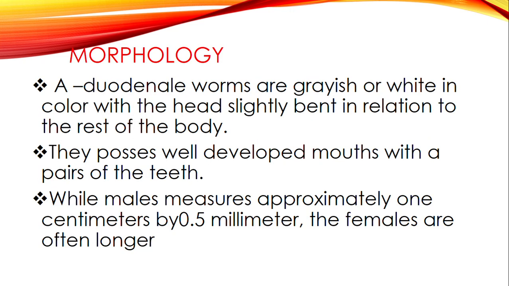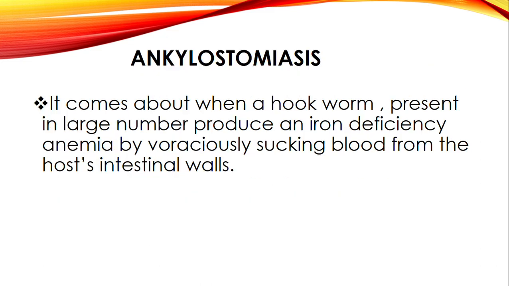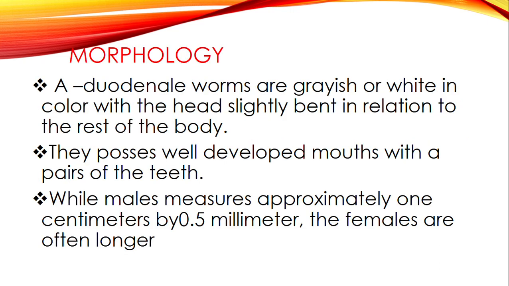So now let's look at the morphology, how these parasites are made.